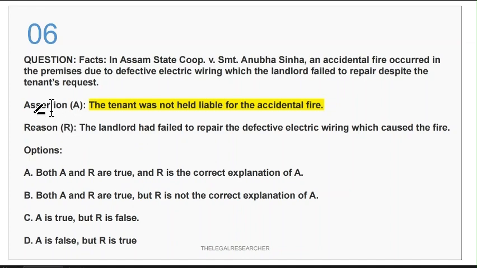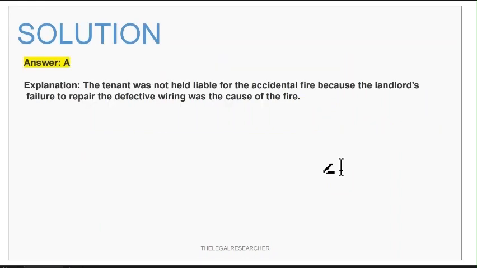So assertion A is correct, reason is also correct. So option A, that is both A and R are correct, and R is the correct explanation of A. This is the correct answer. So A is the correct answer.